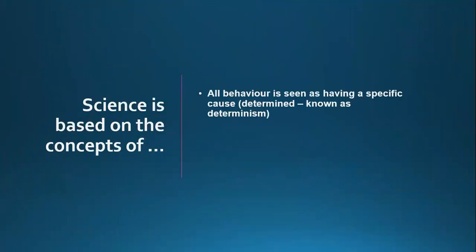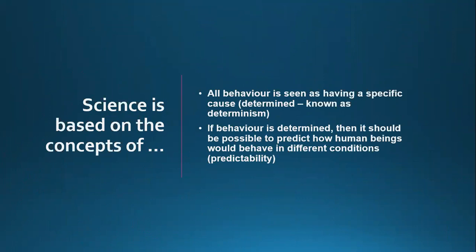So it's based on the concept that all behavior has a specific cause, be it internal or external, and behavior is determined, and then it should be possible to predict what's going to happen, how human beings will behave in certain situations. And that's what's really important. So we're doing this research so we understand why it's happening, but then we can make predictions. That's why predictability is really important. Our theories can say in these situations, this is how people are going to act.